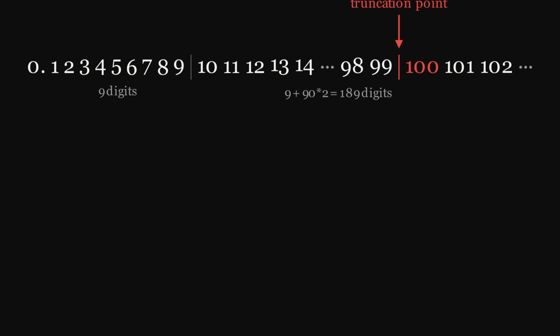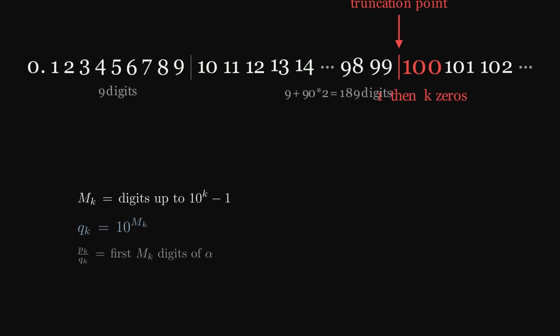Call the number of digits up to that position m sub k. The first m sub k digits of Champernowne form a rational number p sub k over 10 to the m sub k. This is the truncation. But notice what comes next in the expansion. Immediately after position m sub k, the digits of the integer 10 to the k are laid down, 1 followed by k zeros. So the next k plus 1 digits are 1, 0, 0, 0, 0. After those, the expansion gives the digits of the next integer, 10 to the k plus 1, which is 2, followed by k zeros. So a lot of zeros in a row appear right after each integer boundary truncation.